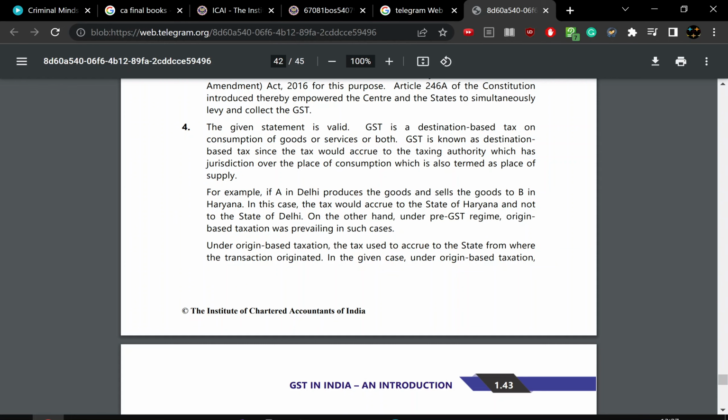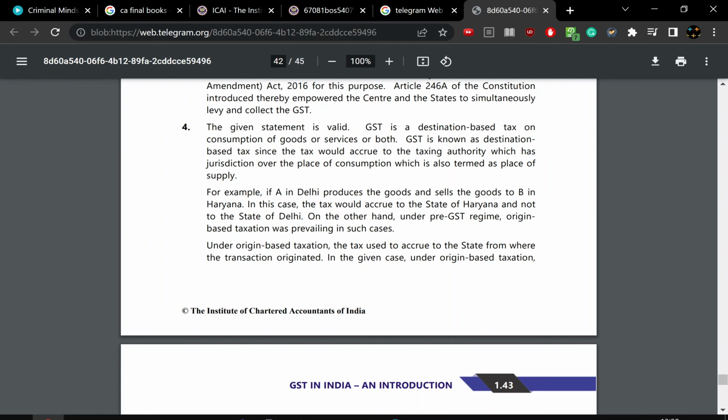GST is known as a destination-based tax since the tax accrues to the taxation authority which has jurisdiction over the place of consumption, which is also termed the place of supply. In the given example, A in Delhi produces goods and sells them to B in Haryana.